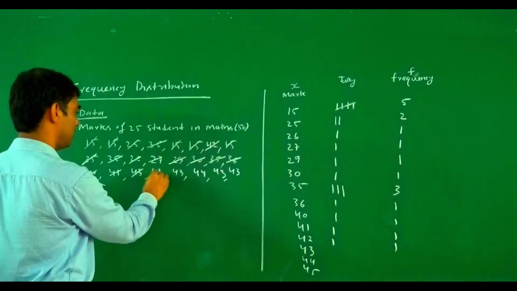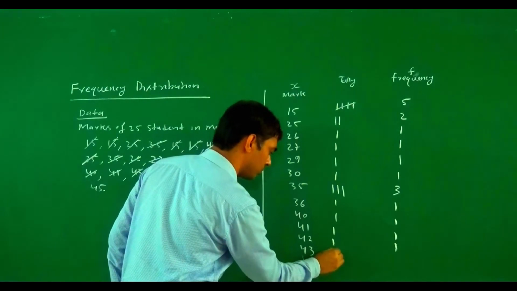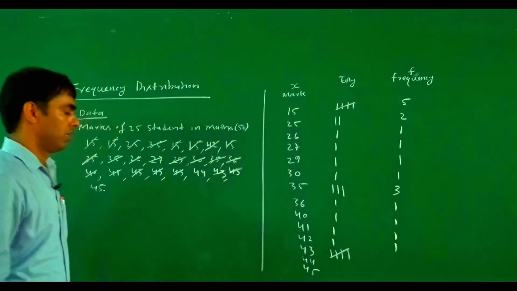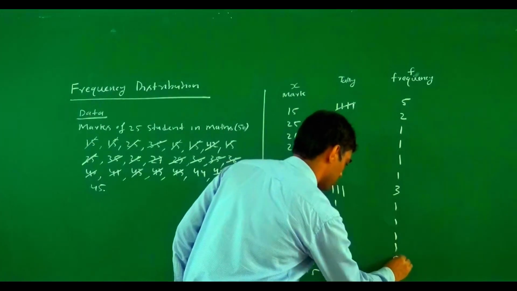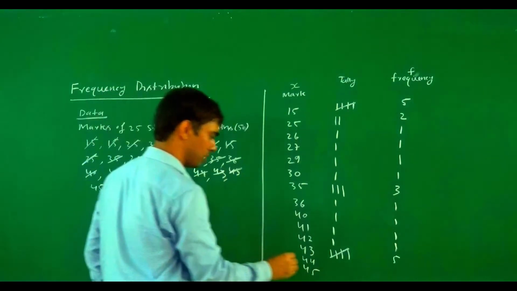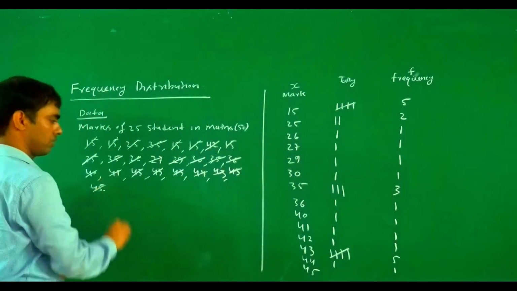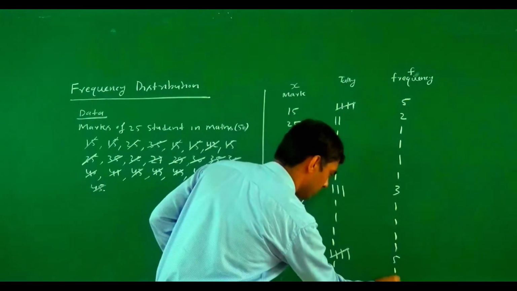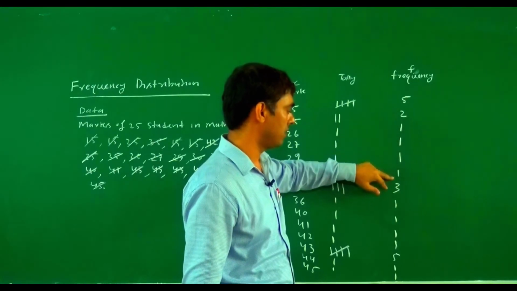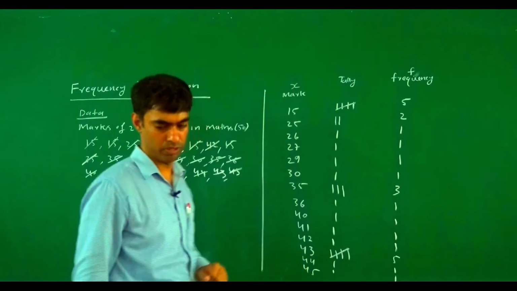43: 1, 2, 3, 4, then a perpendicular line, so 5. So how many students? There are 5 students. How many for 44? For 44, there is 1 student. And 45, there is 1 student. So if we find the sum of this one, 5, 6, 7, 8, 9, 10, 11, 12, 13, 14, 15, 16, 17, 18, 19, 20, this was 25 students.